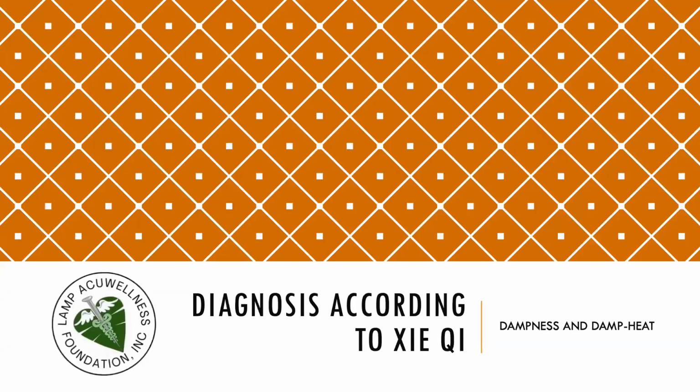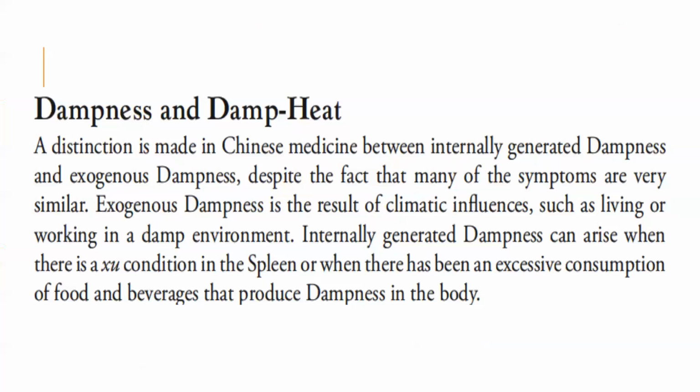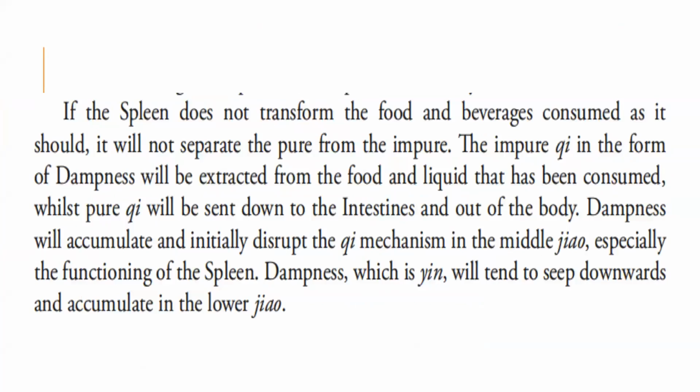Let's continue with diagnosis according to pathogenic Qi with the pattern dampness and damp heat. A distinction is made in Chinese medicine between internally generated dampness and exogenous dampness, despite the fact that many of the symptoms are very similar. Exogenous dampness is the result of climatic influences, such as living or working in a damp environment. Internally generated dampness can arise when there is a deficient condition in the spleen or when there has been an excessive consumption of food and beverages that produce dampness in the body.